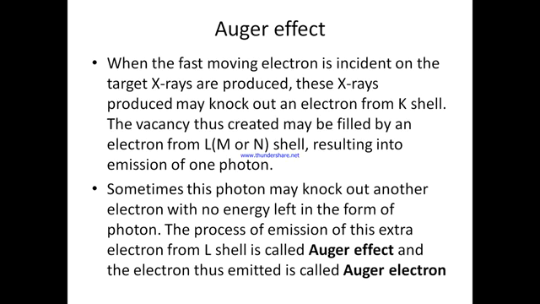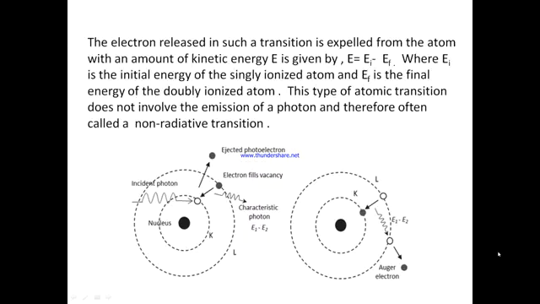Now this X-ray photon may, before coming out of the atom, knock out another electron with no energy left in the form of photon, and the process of emission of this extra electron from the L shell is called the Auger effect, and the electron thus emitted is called an Auger electron.